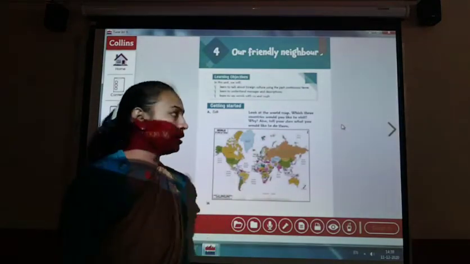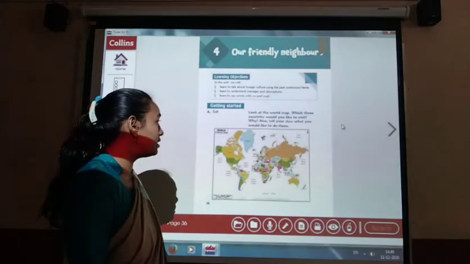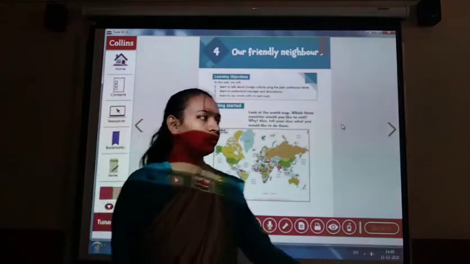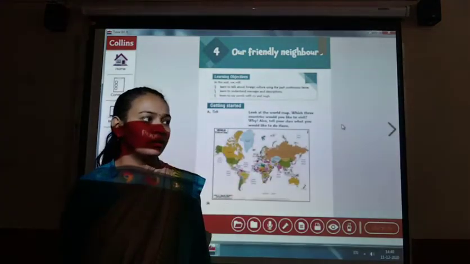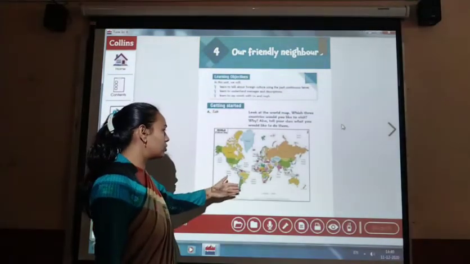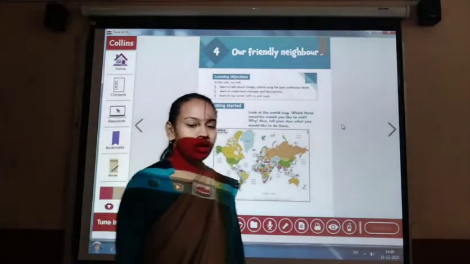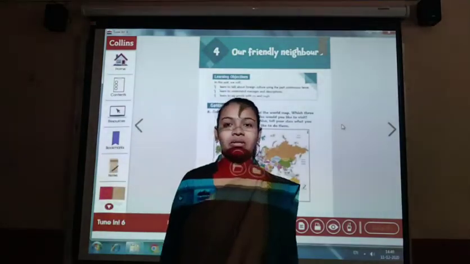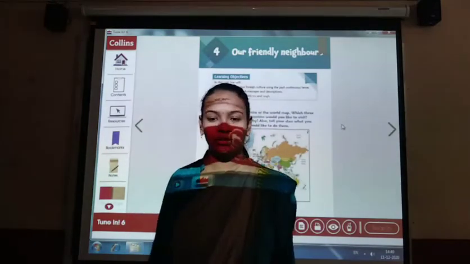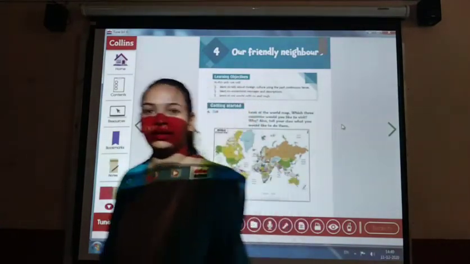So we will learn today about this. Look at this world map. Which three countries would you like to visit? Why? Also tell your class what you would like to do there. Regarding this, we will discuss that there are so many neighbor countries we have, and which ones we would most like to visit. Let us learn that. I am playing one track, and after that we will learn many things.